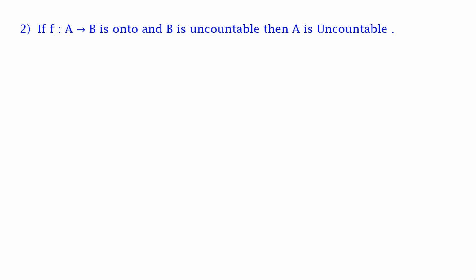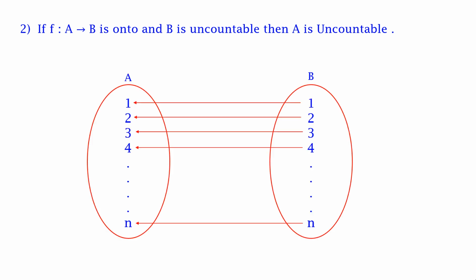Second, if f is a function from A to B that is onto and B is uncountable, then A is also uncountable. Once again, it is given that f is a function from A to B and it is onto, which means that for all the elements in B there exists an element in A, and it is given that B is uncountable, so A is also uncountable.